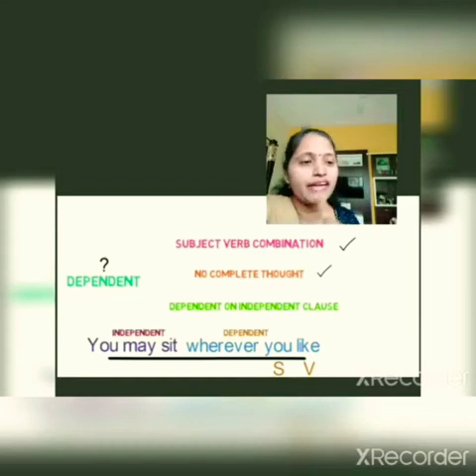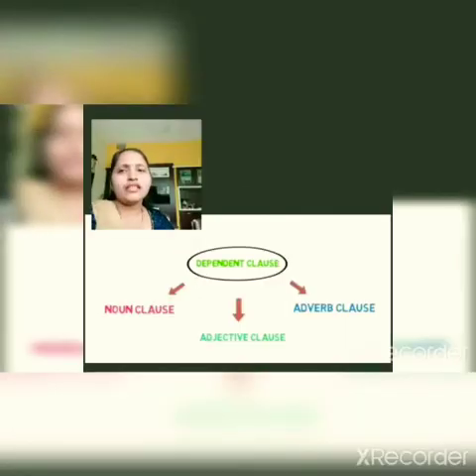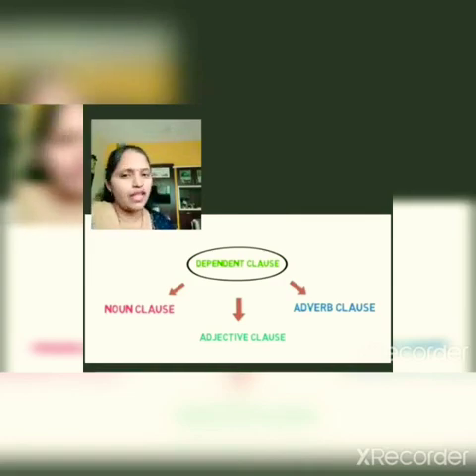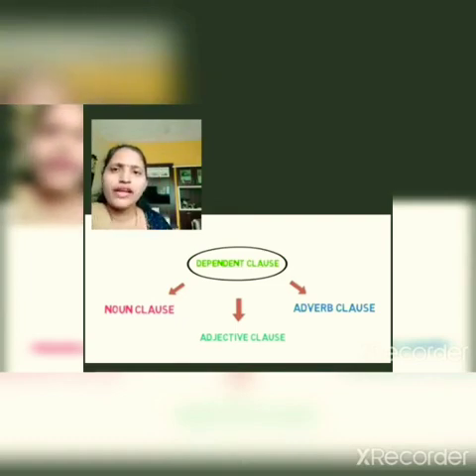Now here the entire thought is complete with one main or independent clause and one dependent clause. This is all about dependent clause. Dependent clauses are mainly divided into three types: noun clause, adjective clause and adverb clause. Let's discuss each of them.